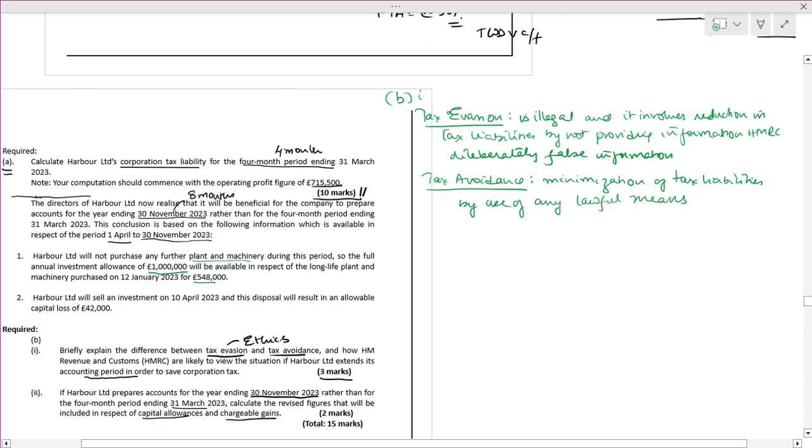We will come up with some options and explore how we can avoid the tax. We'll make sure that at any point of time we reduce the tax. This is very, very important.